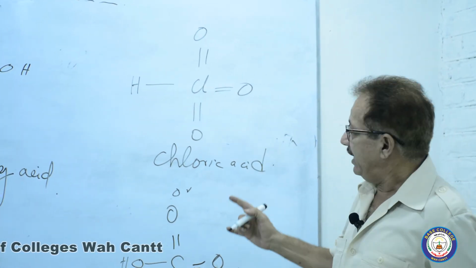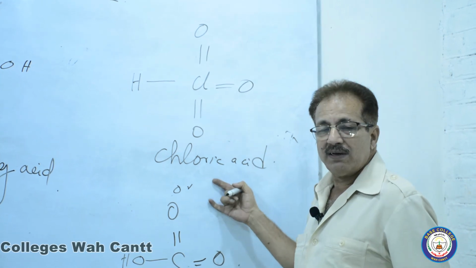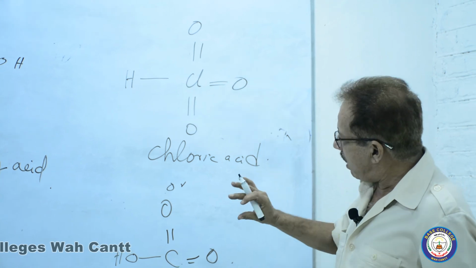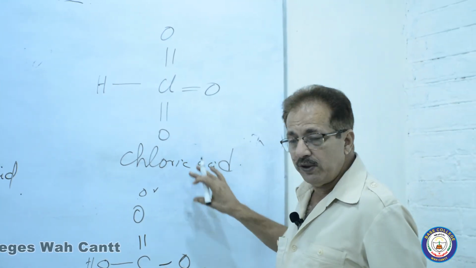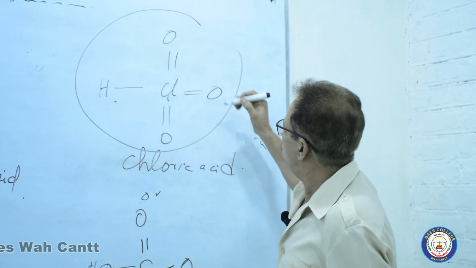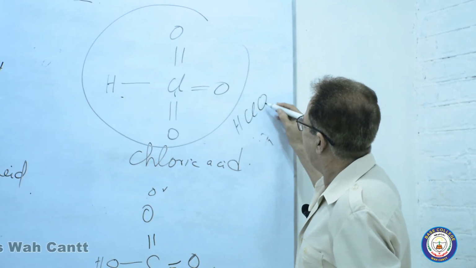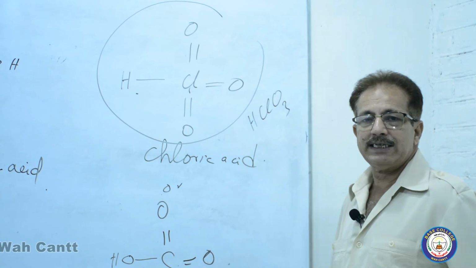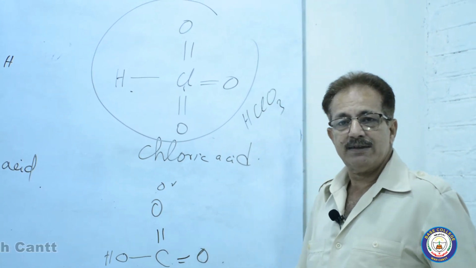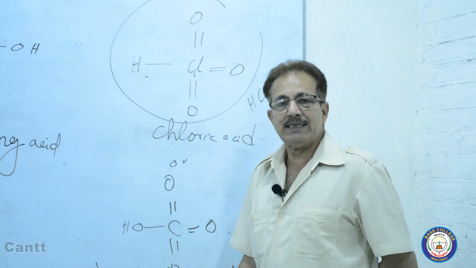In the question, he has asked about writing the structure of chloric acid. If he asks the structure of chloric acid, then it will be this one, HClO3, chloric acid.